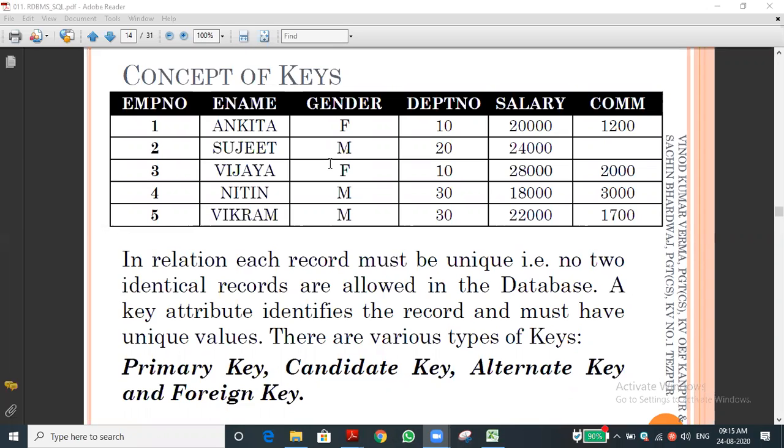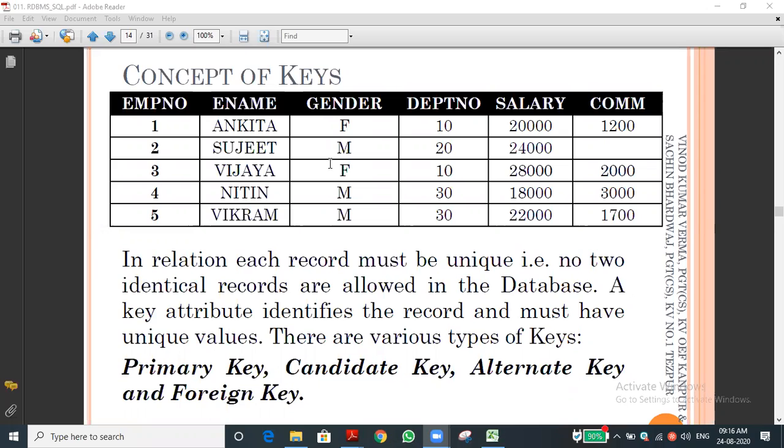Candidate key means all the keys are candidates, but what is the eligibility for a candidate key? All should be unique. Then you may have confusion, sir. You said before that the eligibility for a primary key is that it should be unique. Of course. First of all, we will discuss the candidate key. The eligibility to become a candidate key is that the value should be unique in the table. Even though the table has millions of records, the value should be unique. For example, employee number may be unique, Aadhaar number may be unique. It is not the same as others, no?